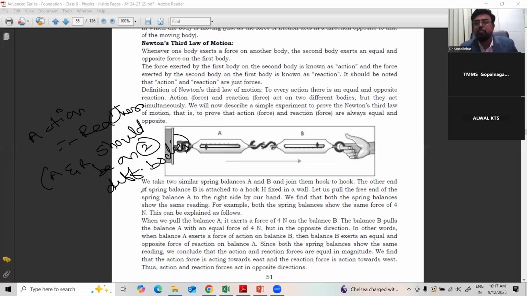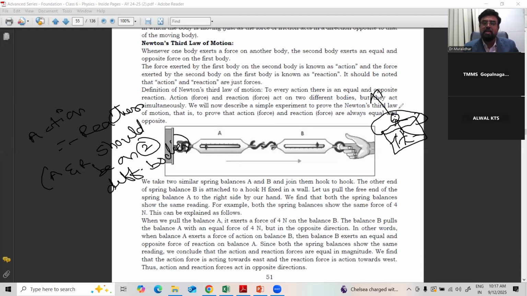So you may ask what happens if both act on one body. If both act on one body, the body cannot move. Suppose I give one example. You sit in a bucket. Say this is a bucket. You sit in the bucket comfortably and try to lift the bucket. Can you lift the bucket by sitting inside the bucket?